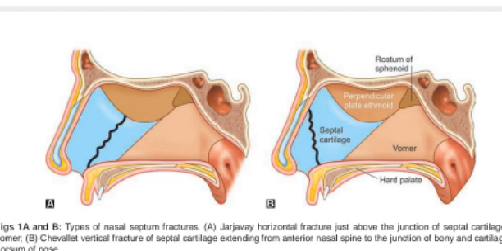Complications. Deviation of the cartilaginous nose. Asymmetry of nasal tip, columella, and the nostril. Septal hematoma.